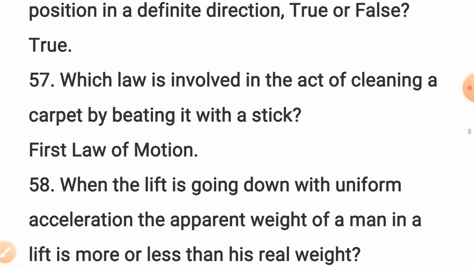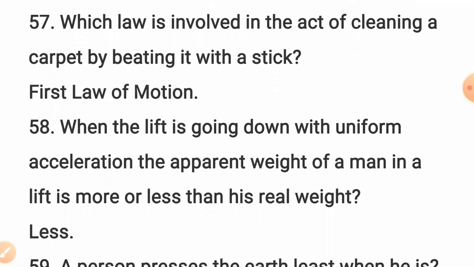True or false? Question 57. Which law is involved in the fact of cleaning a carpet by beating it with a stick? First law of motion. Question 58. When the lift is going down with uniform acceleration, the apparent weight of a man in a lift is more or less than his real weight, at least.